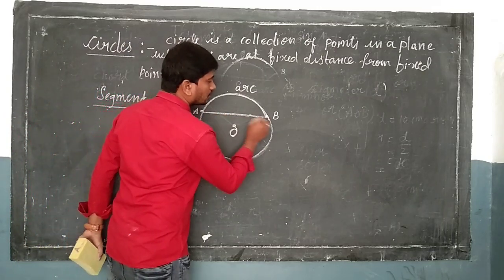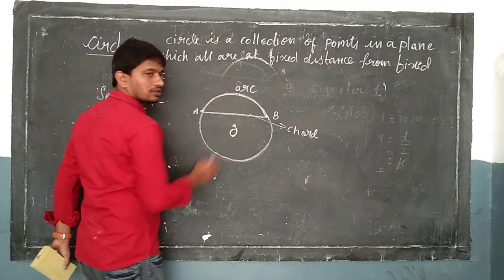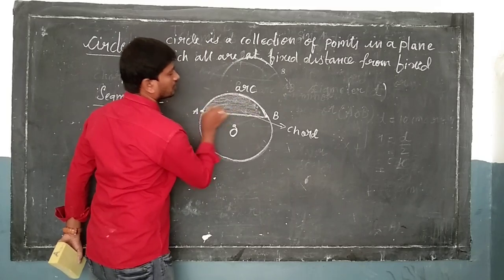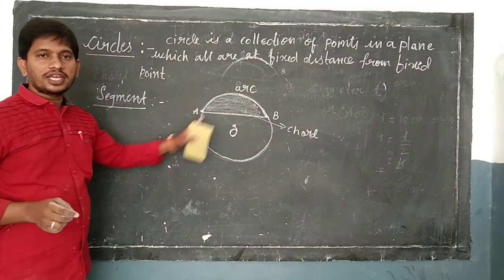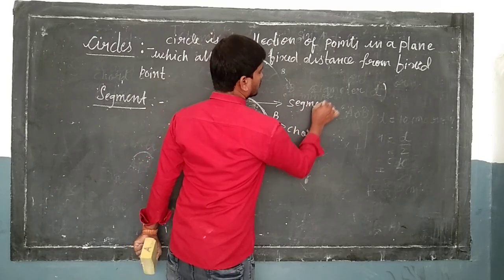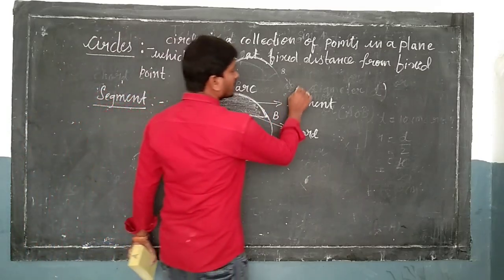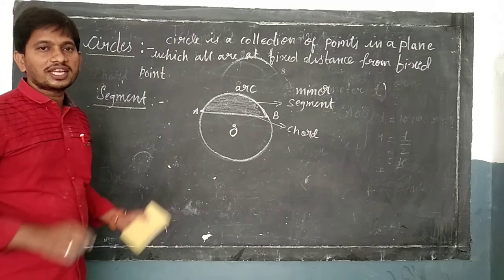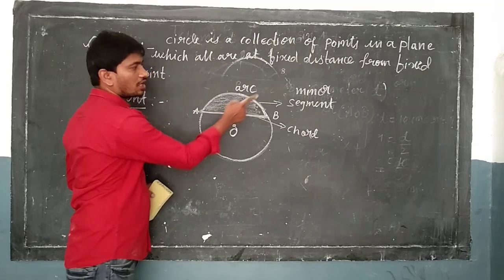AB is a chord. AB is a chord and this is an arc and this region. The region enclosed by an arc and a chord is called a segment. What is this? This is called a segment of a circle. Also we can say that it is a minor segment. The region enclosed by an arc and a chord is called a segment.